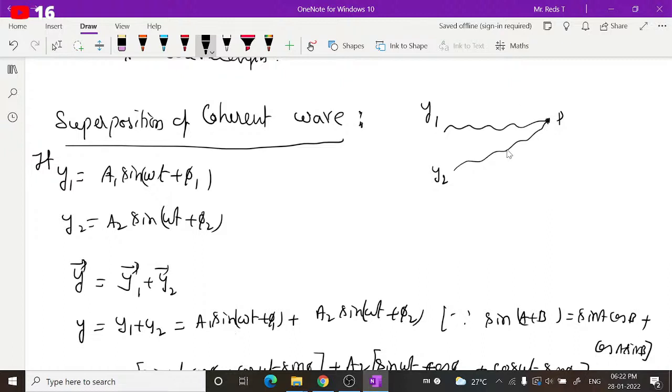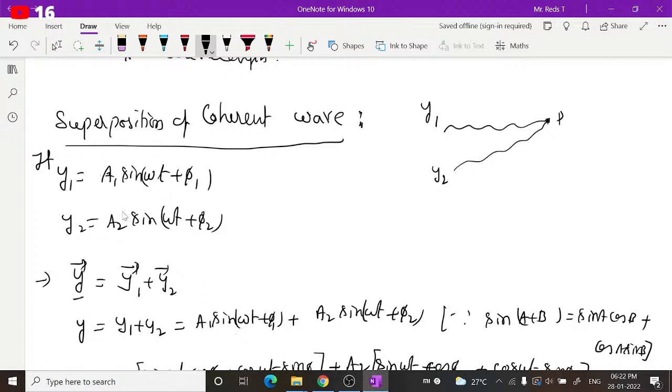They will superpose. Superposition is nothing but the meeting or mixing of the waves. When they mix up, you will get a resultant wave. That formation of a resultant wave when two waves meet at a point is called superposition of waves. The resultant wave is given by the vector sum of the individual waves, or superposing waves, or interfering waves. You can call it superposition or interference. So the displacement y can be called the displacement of the resultant wave, and y1, y2 are called the displacements of the individual interfering waves or superposing waves.